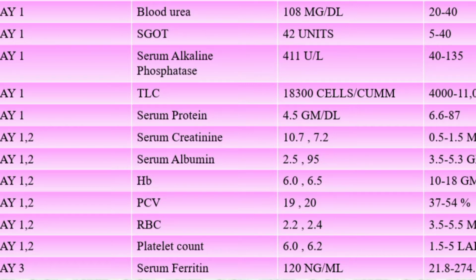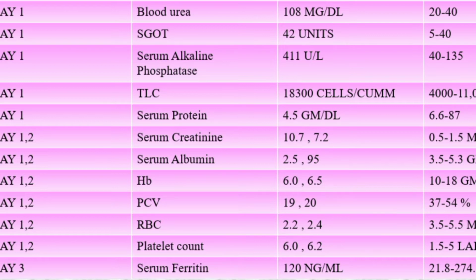Now coming to the HB, PCV and RBC, when compared with the normal ranges, all are very low. HB is 6 and 6.5, whereas the normal is 10 to 18. Because of decreased HB, an anemic condition may occur, and other diseased conditions like malignancy may also occur.